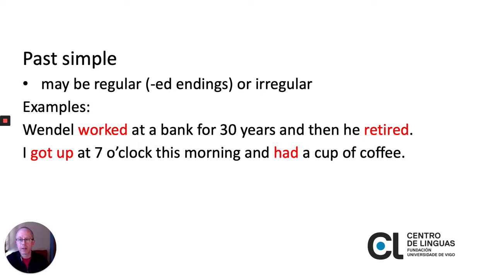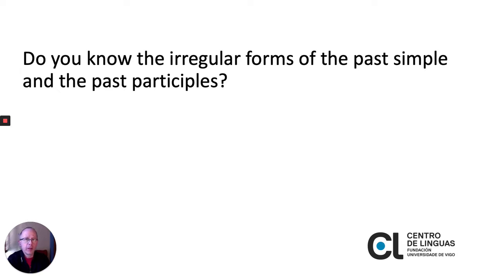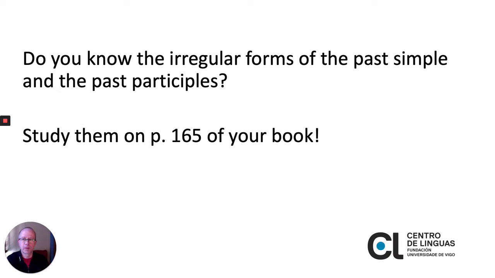I got up at 7 o'clock this morning and had a cup of coffee. Got up and had, these are examples of irregular past tense verbs. Suzanne ran 10 kilometers yesterday. Again, ran is the irregular form, and it is the past simple of run. Do you know the irregular forms of past simple and past participle verbs? If you don't, you should learn them. You should study them. They're on page 165 of your book.